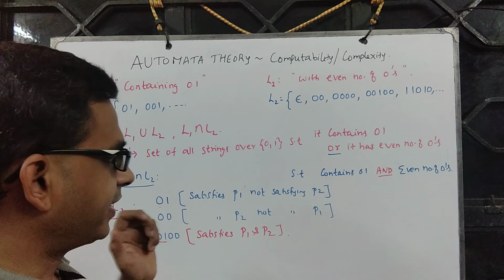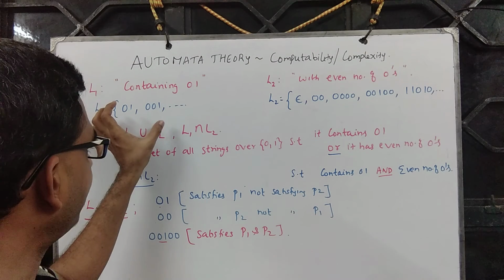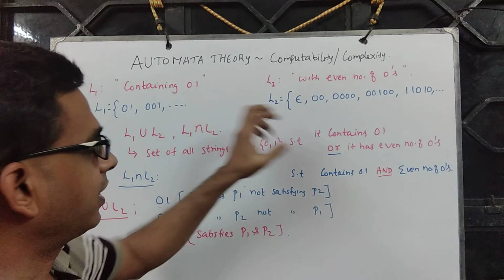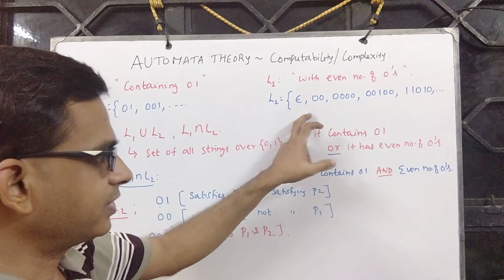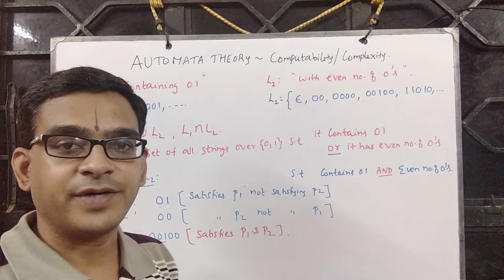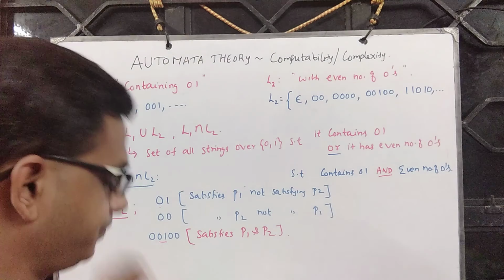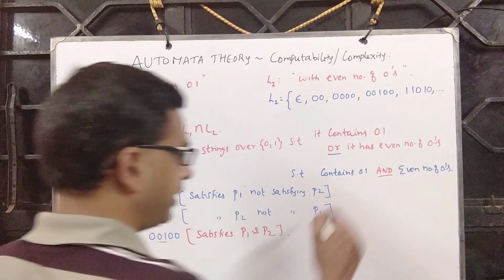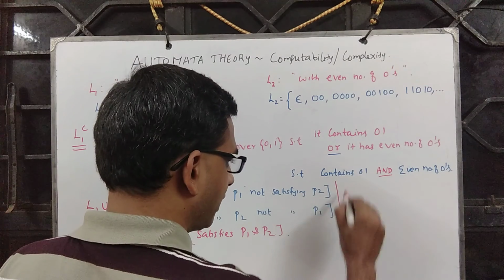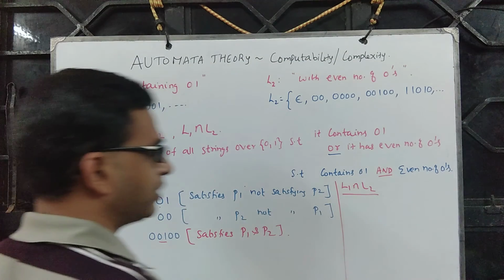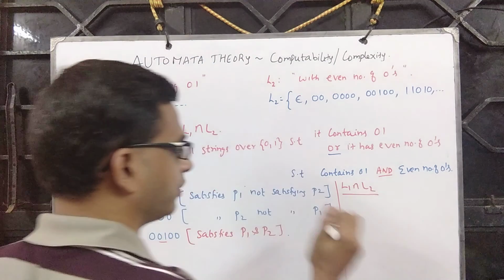Now what we are interested in is: given a finite automaton accepting L1, and a finite automaton accepting L2, can we construct a finite automaton for the language L1 union L2? On similar lines, if you look at L1 intersection L2, we look for strings that satisfy both.